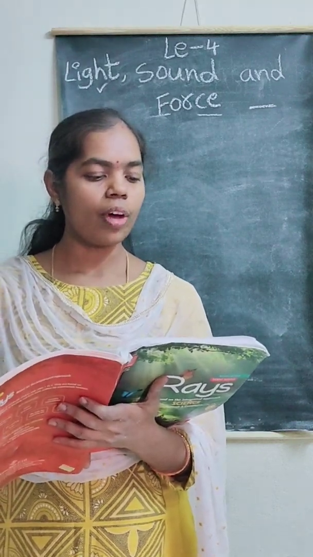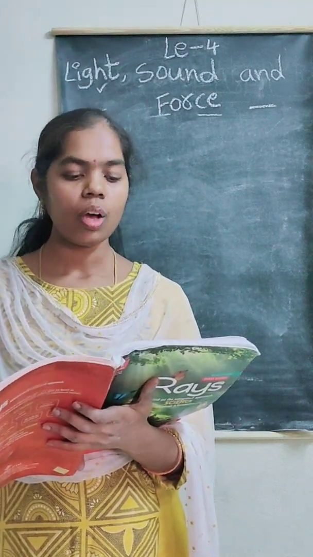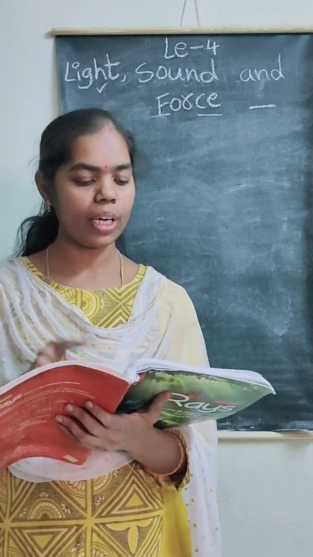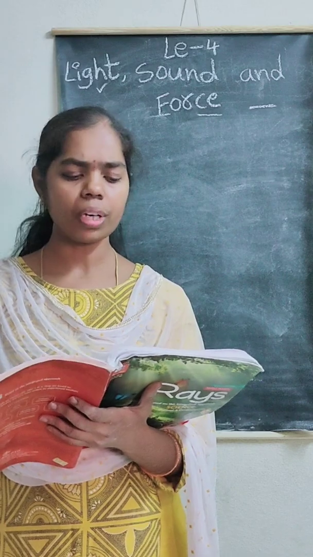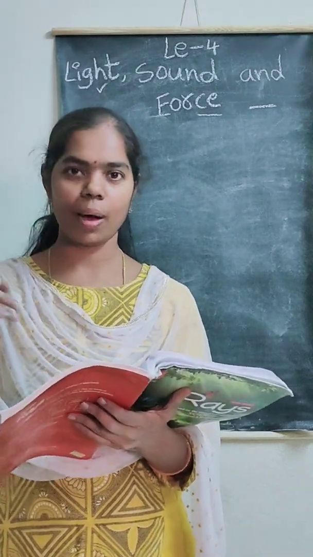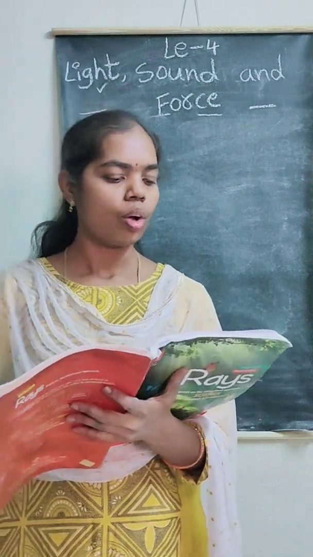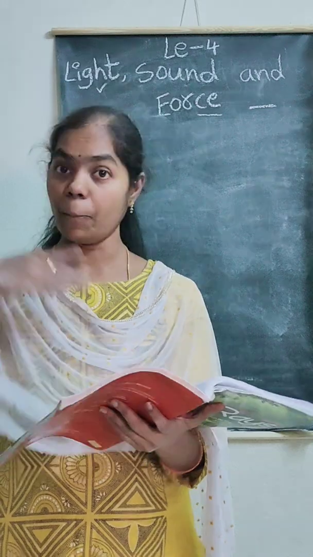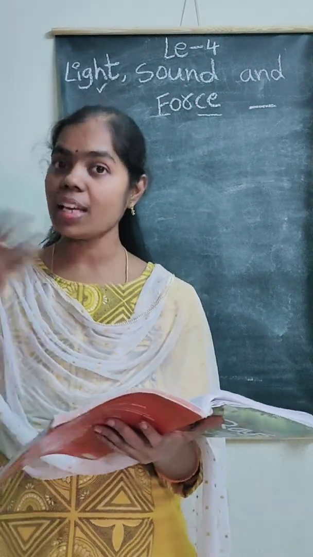Number 3, ma. When we push or pull something, we apply force and dash. A, sleep. B, do work. C, do nothing. We apply force and do work. Option B, ma. Okay? Good. Number 4, force can do. Option A, nothing. Option B, one thing. Option C, many things. Force can do many things. Okay?